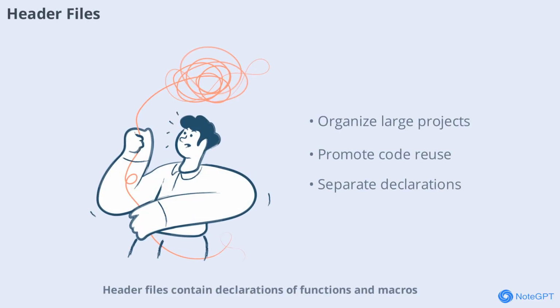Header files contain declarations of functions and macros that you can use in multiple source files. By separating declarations from definitions, header files help organize large projects and promote code reuse.